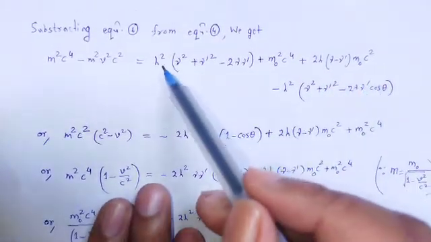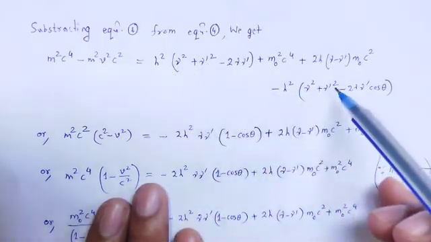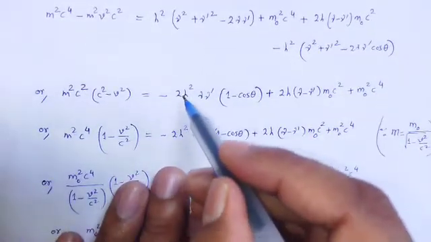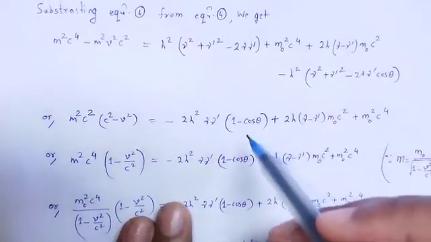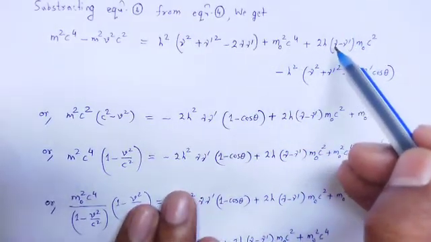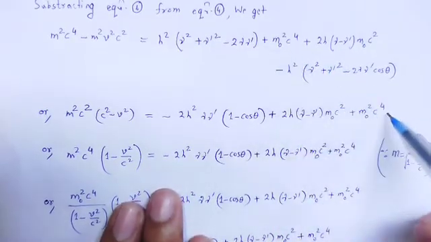Here the terms h²ν² minus h²ν² and h²ν'² minus h²ν'² cancel out. The term that remains here is 2h²νν' inside that bracket 1 minus cos θ. Next term 2hν minus ν' m₀c², and the last term m₀²c⁴.